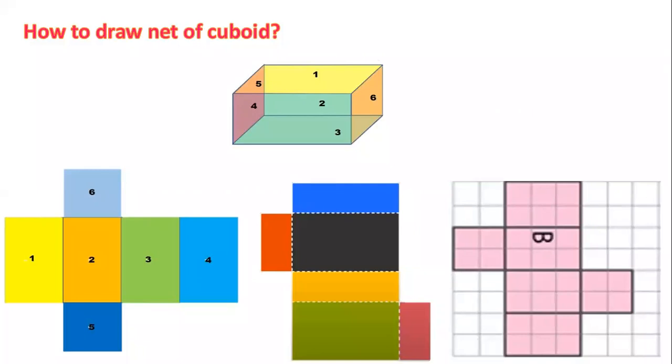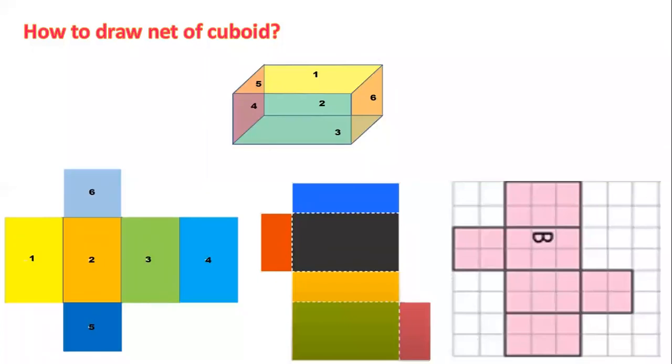This is the net of cuboid, meaning the outline. When a cuboid shape is opened, then you will get shapes like this. I will send the PDF of this. By looking at these measurements, you try to make a cuboid.